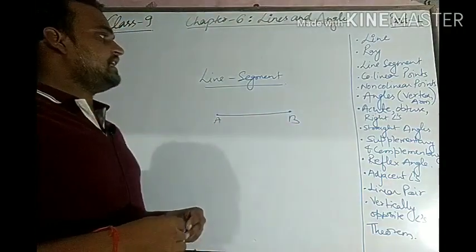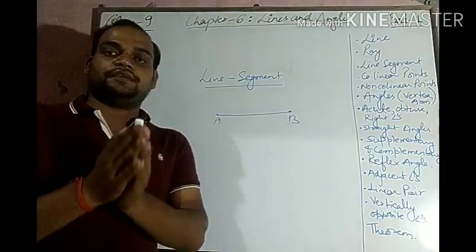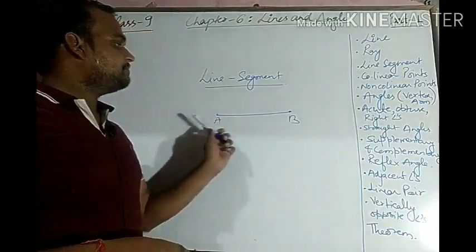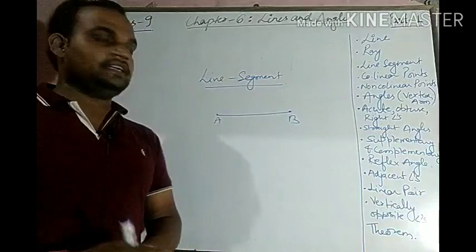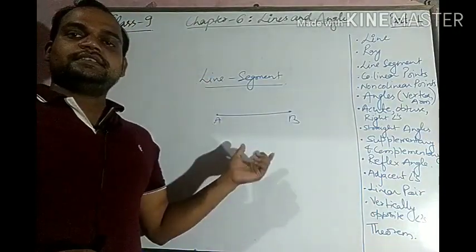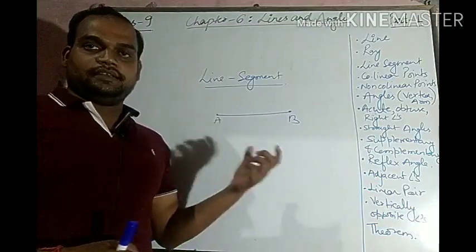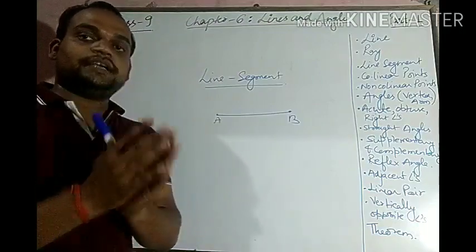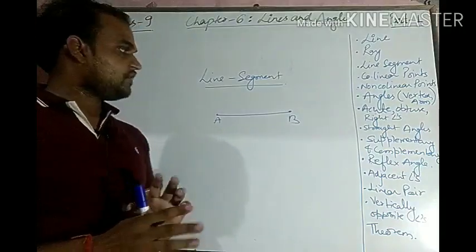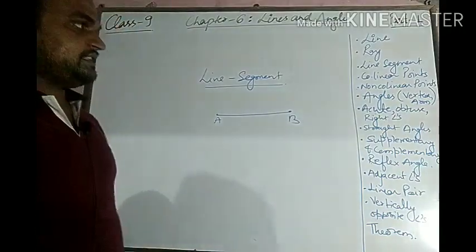So this is known as a line segment. It is a definite part of a line. Its length is defined, its ending points are defined. It cannot be increased in both directions. So a line segment is a definite length line, or a part of a line of which both the ends are defined. Okay, this is the line segment.